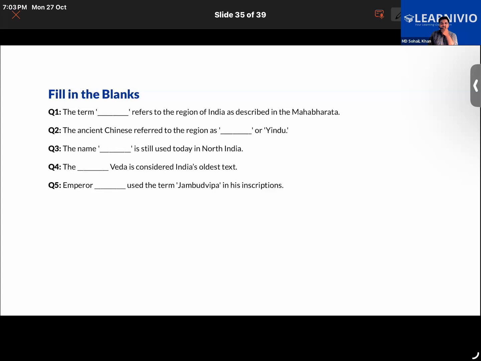The term dash refers to the region of India as described in the Mahabharata. In the Mahabharata, which term has been used to describe India? Which term?